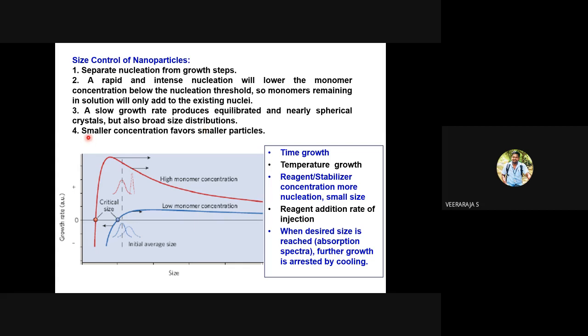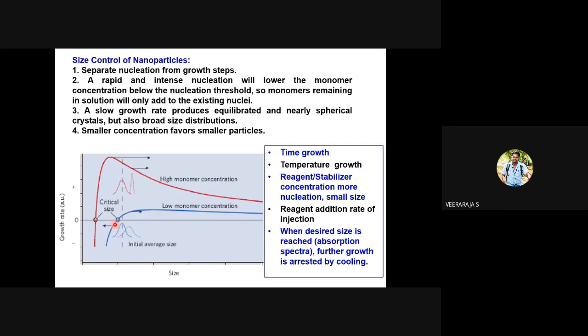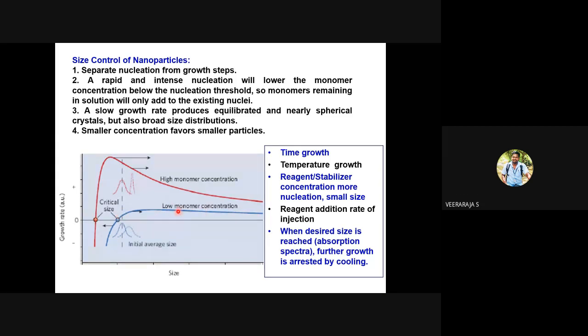The other parameter to control the particle size is to use lower concentration. Generally, lower concentration leads to smaller particles. You see here, there are two profiles: the reaction progress, or the particle size, and the growth rate. If you have a high concentration, you get larger growth and larger particle size. If you have a lower concentration, you get lower growth and smaller particle size.